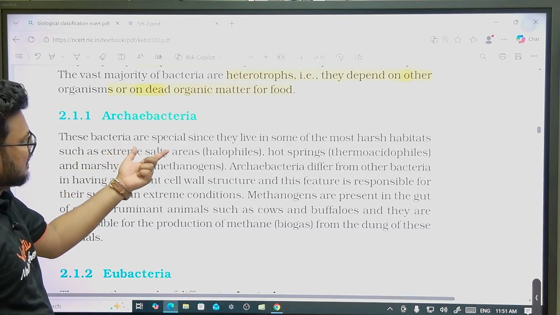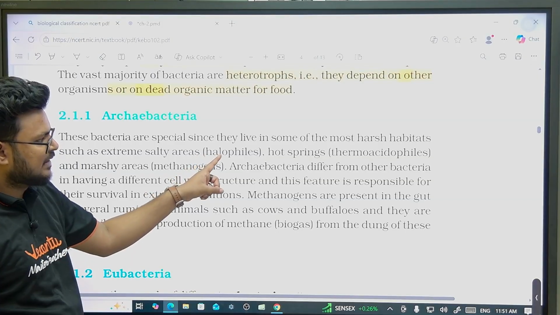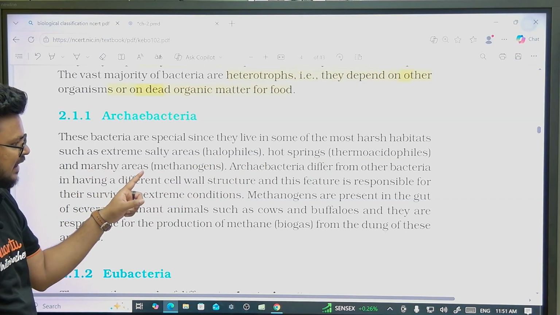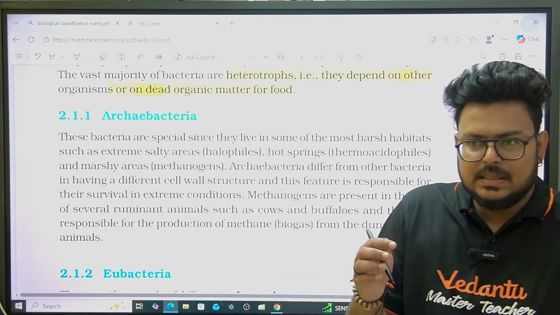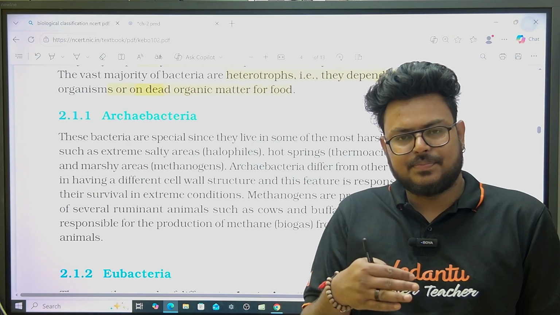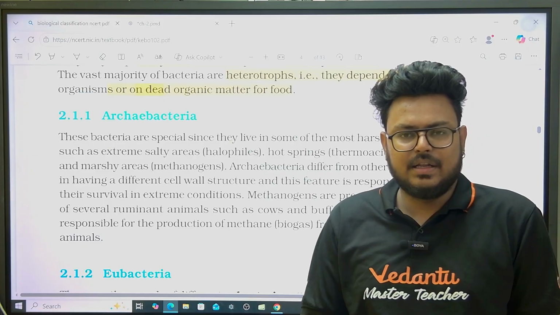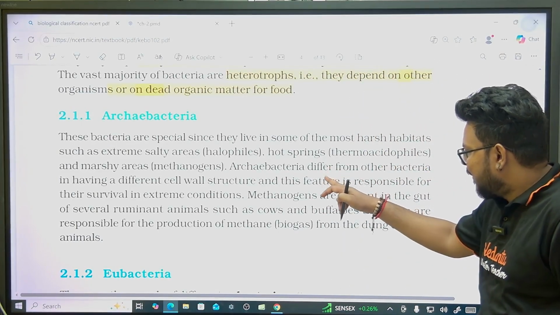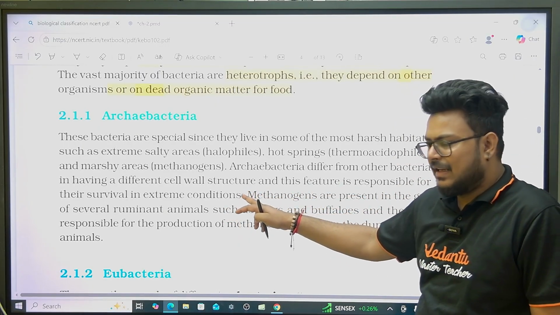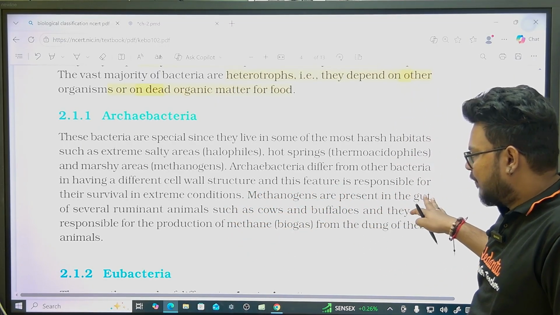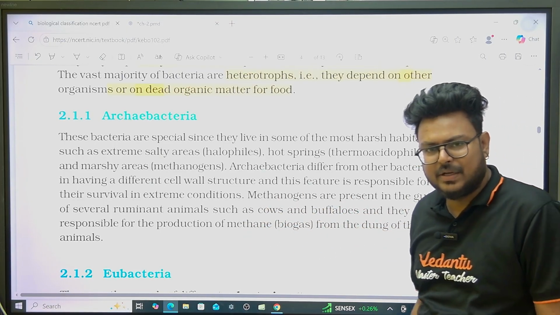These bacteria are special since they live in some of the most harsh habitats: extremely salty areas have halophiles, hot springs have thermoacidophiles, and marshy areas have methanogens. The most important point to keep in mind is that archaebacteria have a different cell structure and cell membrane structure compared to normal bacteria or eubacteria. This feature is responsible for their survival in extreme conditions. Methanogens are present in the gut of ruminants such as cows and buffalo, and they are responsible for production of biogas or methane.